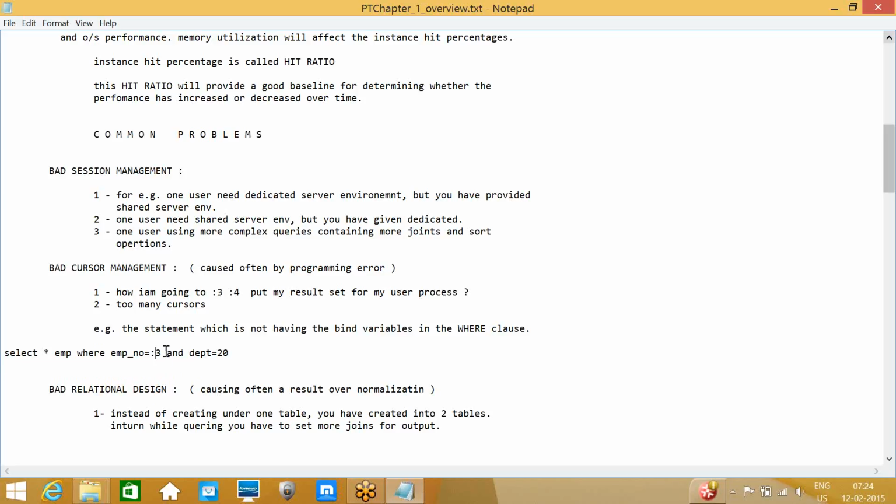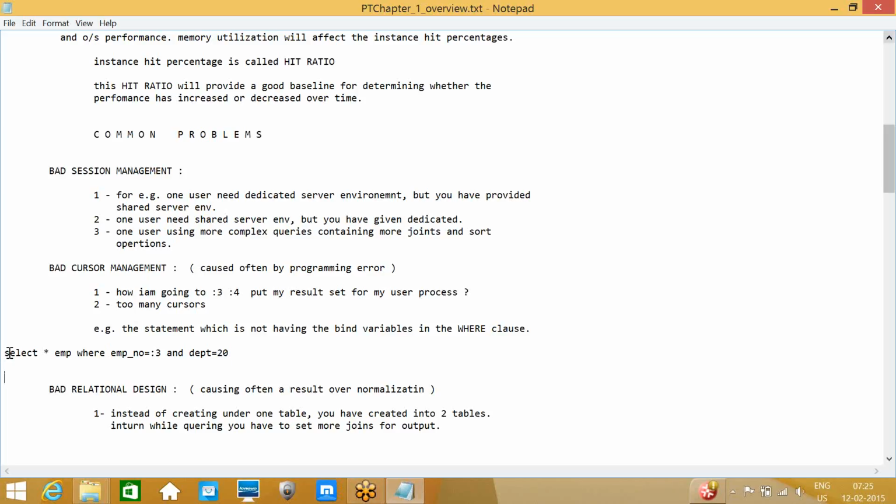From the front end, in any of the checkbox or any of the box, they are entering this value to retrieve that employee information. So that value we are getting. But what about departments? We are fixing this value, right? This is the constant value. So instead of putting this constant value, why don't we pass this value also from the application or any of the Java code? Okay, I got it.